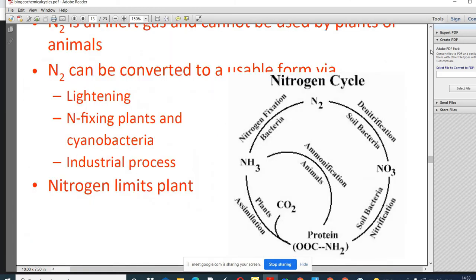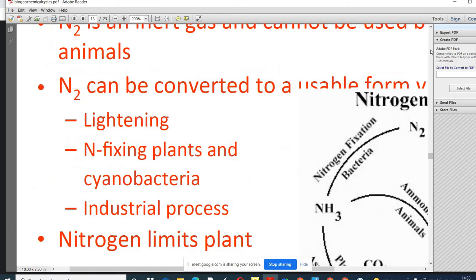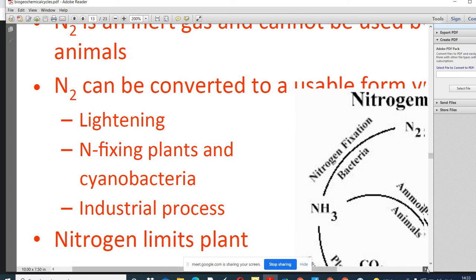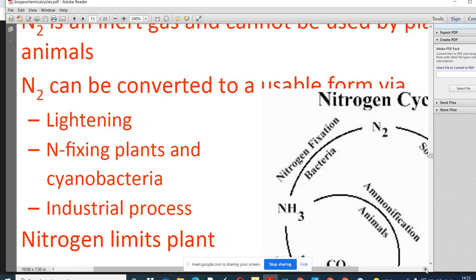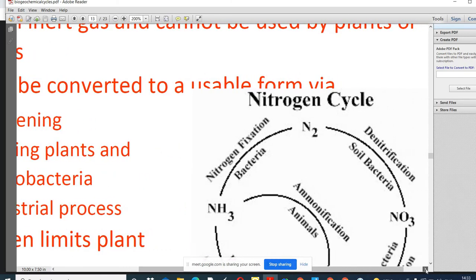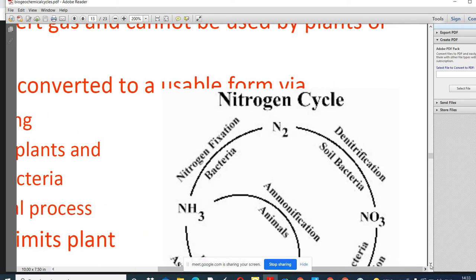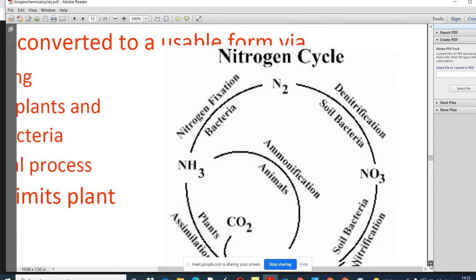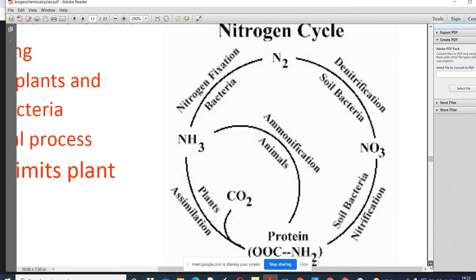So in this figure you can see, because protein is the main component of organic matter, organic matter is shown here.